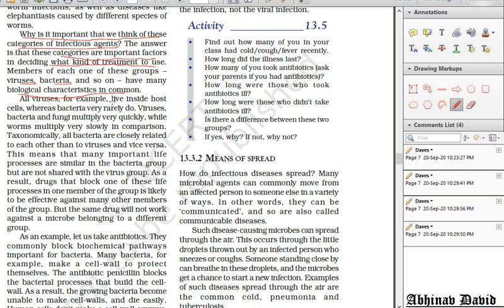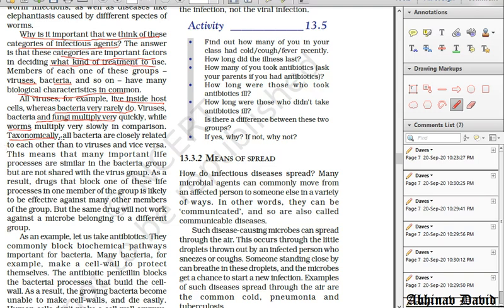All viruses, for example, live inside a host, whereas bacteria very rarely do, because bacteria can live outside the host also, but viruses can live only inside the host. Viruses and bacteria and fungi multiply very quickly, while worms multiply very slowly in comparison. So taxonomically, meaning categorically, all bacteria are closely related to each other than to viruses. That is why a category is made.